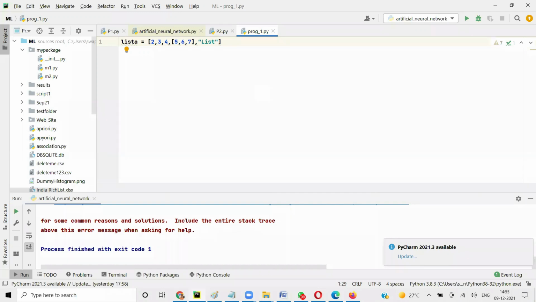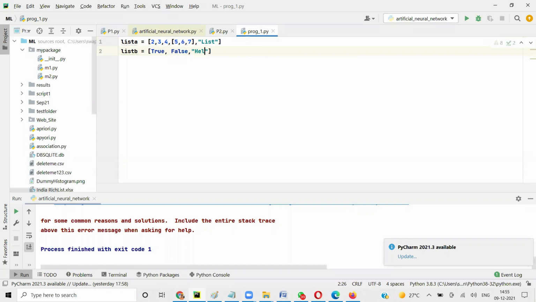Okay, so there's one more thing I want to talk about, which is how do you add to a list? Let's say I call this list A, and I have something called list B, and I add some values like true, false, hello.